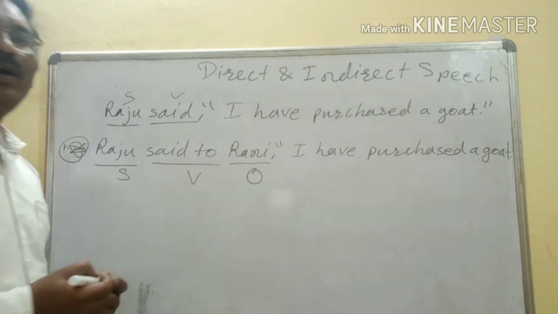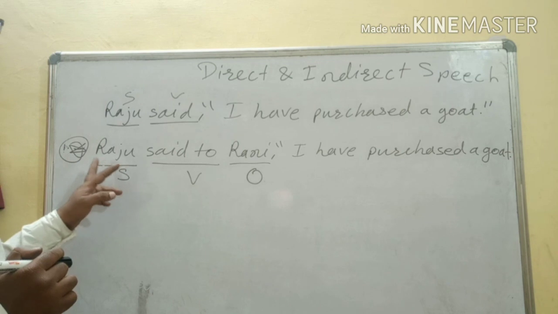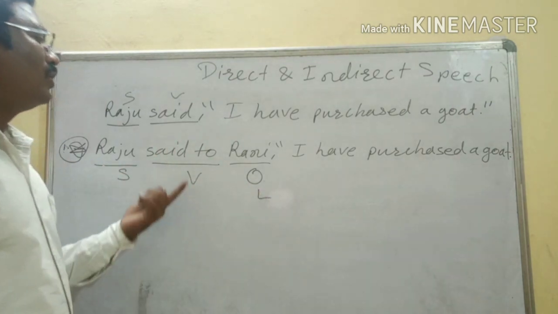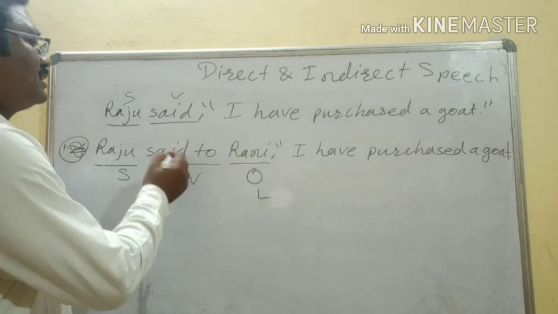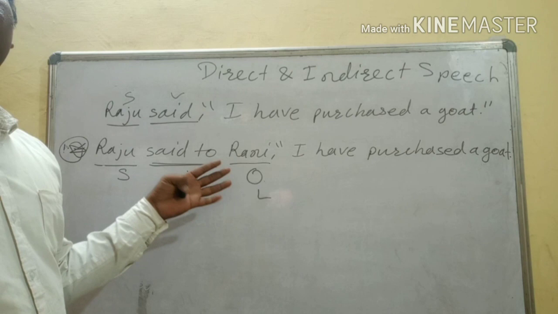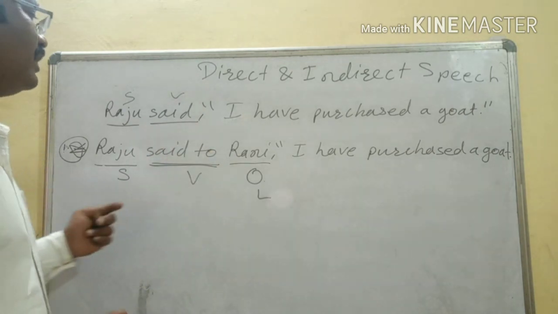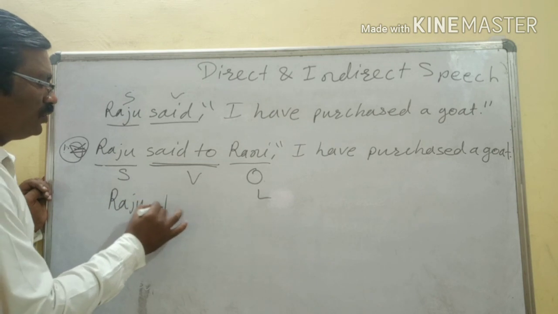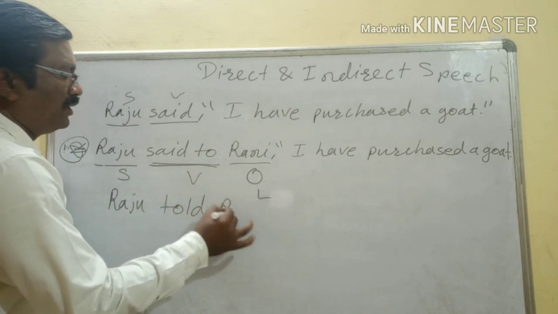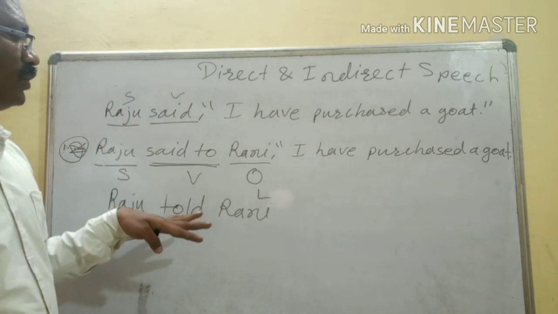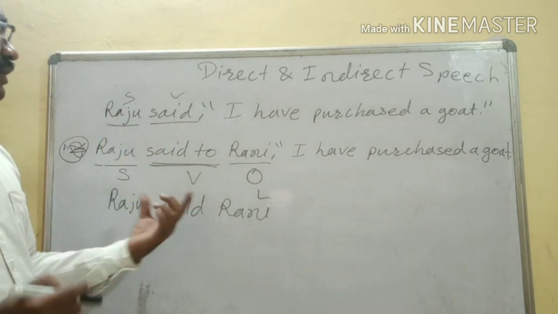Or we can say that when one speaker is there and one listener is there, in such cases the reporting verb will change into tell or told. It will change into told. Just see here, Raju told Rani. Up to here we have used said only, but now it will take told.